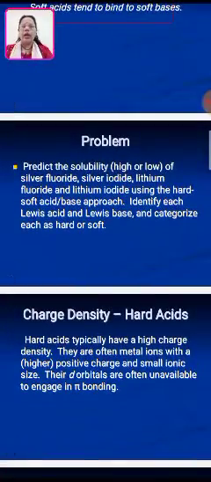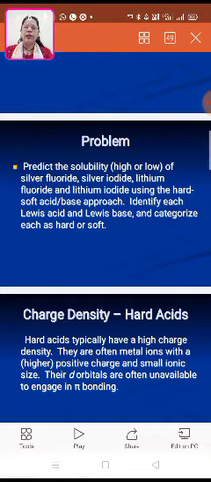Now see and think about that. Predict the solubility, high or low, of silver fluoride, silver iodide, lithium fluoride, and lithium iodide using the hard-soft acid-base approach, and identify each Lewis acid and Lewis base and categorize each as hard or soft. When we are doing a reaction in the laboratory or for research purposes, first of all we have to take care whether the reaction follows hard or soft behavior. Then we can proceed very easily.